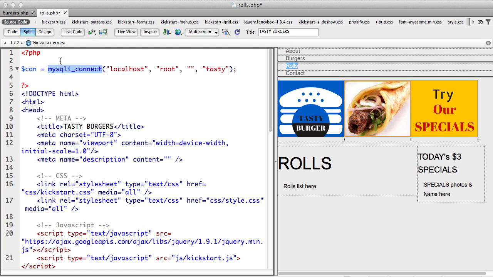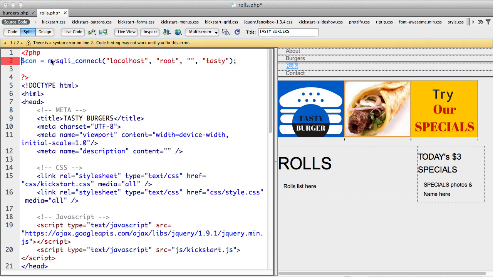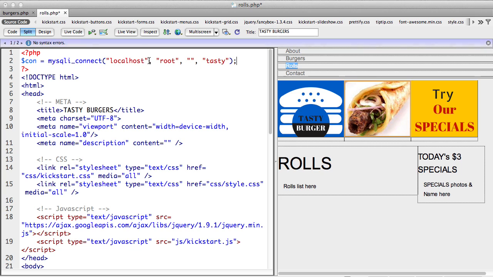This is the function. MySQLi connect is a function. You see that? That's a function. Inside, the function expects certain parameters. What does it expect? It expects the server name. So when you are hosting externally, it could be dilipk.com or ftp.dilipk.com, I don't know. Wherever you host, you'll get a server name. This is the username. When you host a database on a server, you're forced to have a username and password for security reasons.